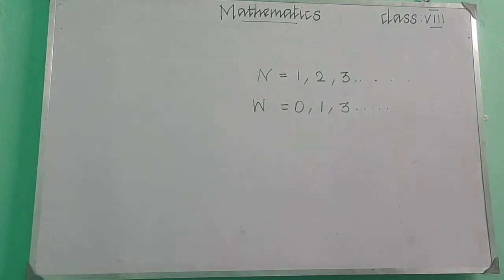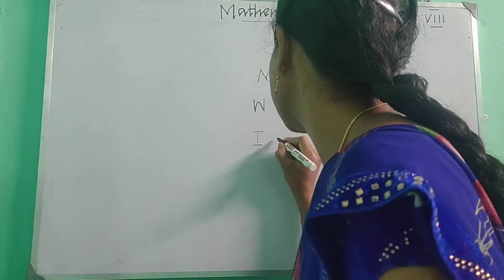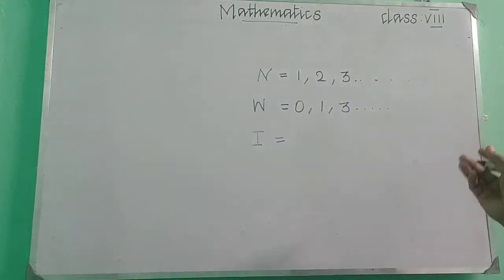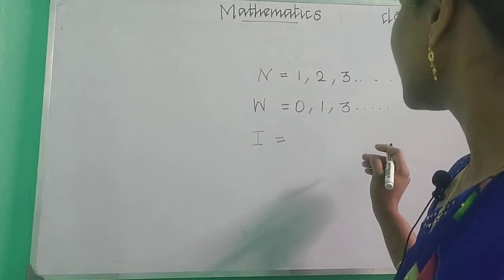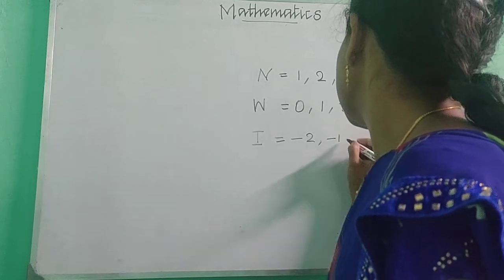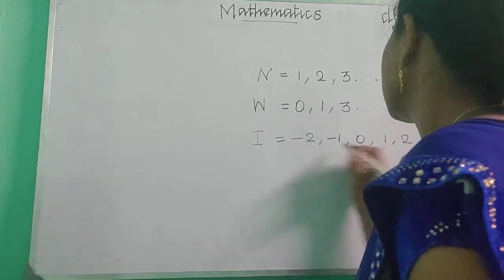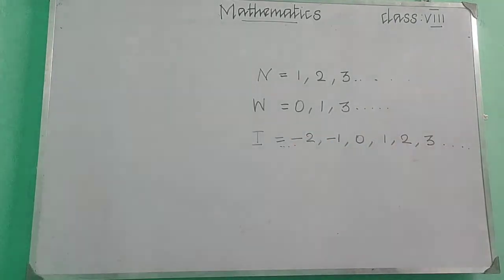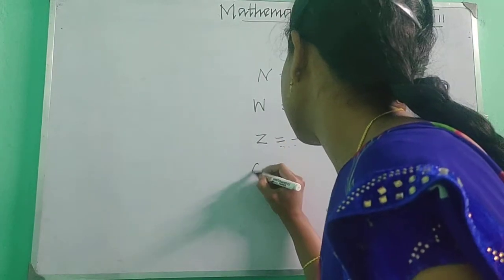And then we have learnt about integers, right? So what do you mean by integers? Integers are collectively termed the natural numbers, 0 and the negative numbers. Negative numbers, 0 and the natural numbers. So these are the numbers we have learned in the previous class, and the new topic we have learned is rational number.